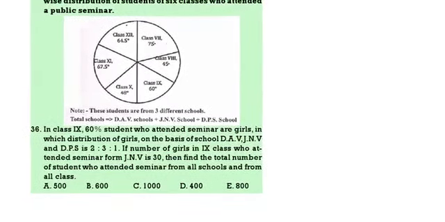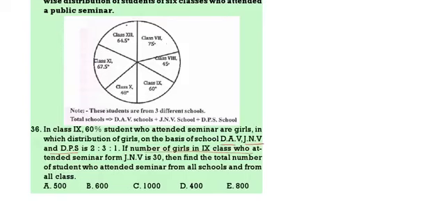In class 9, now there are totally 3 schools. We are having DAV school, JNV, DPS. In class 9, 60% of the students who attend the seminar are girls, in which distribution of girls in DAV, JNV, DPS is 2:3:1.